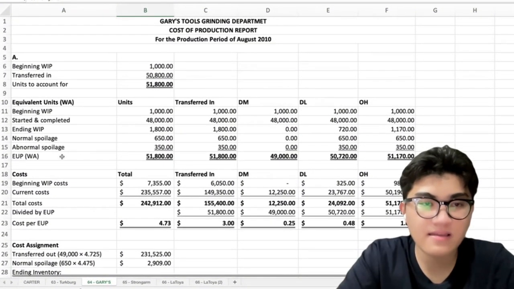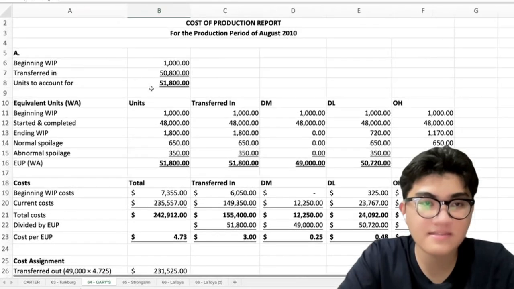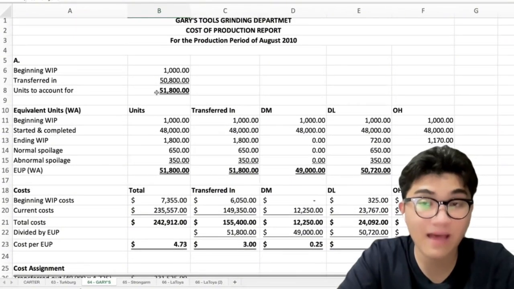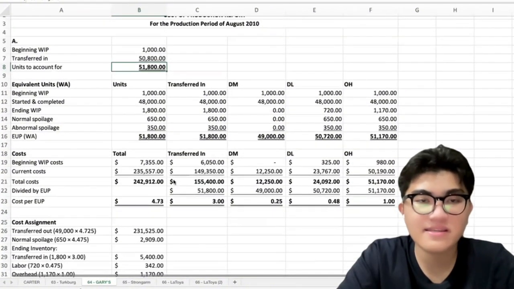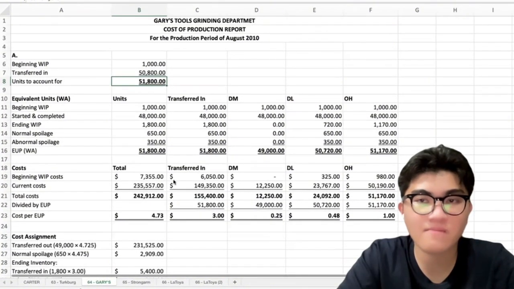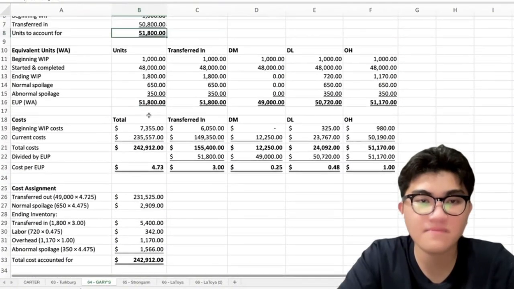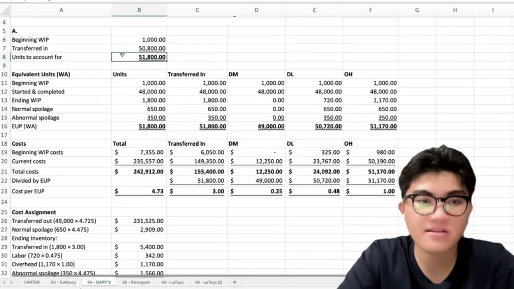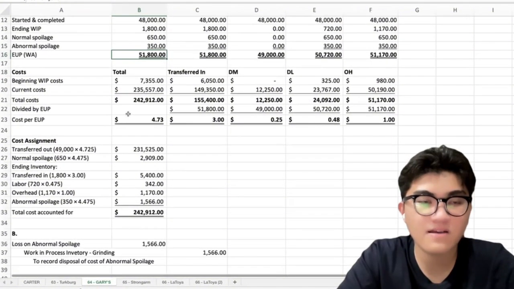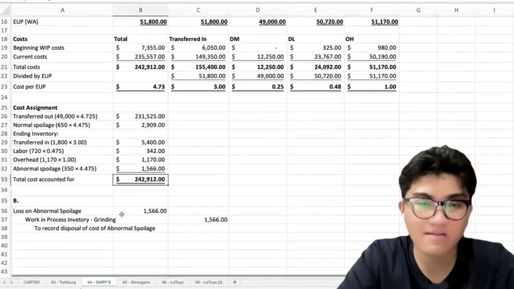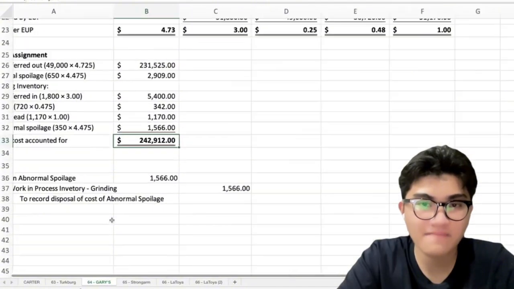And our total EUP is balanced with our units to account for. So, isa din yan siya sa mga indicators if tama or mali yung ginagawa nyo kasi mag-balance yan silang dalawa. Okay? So, si units to account for is always balanced with the EUP and the total cost are balanced with the total cost accounted for.